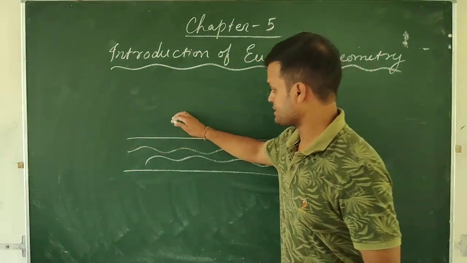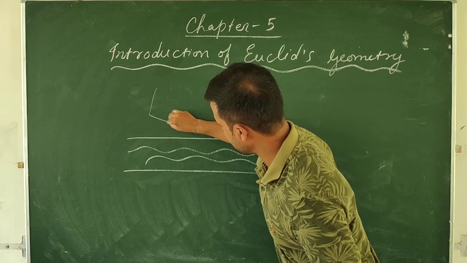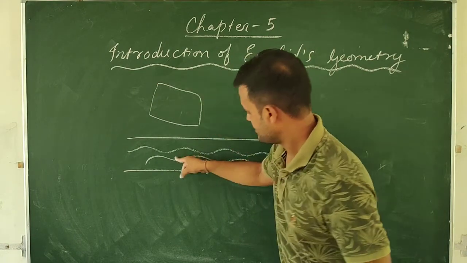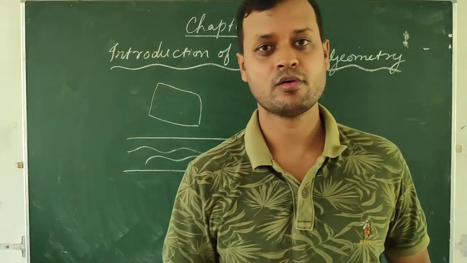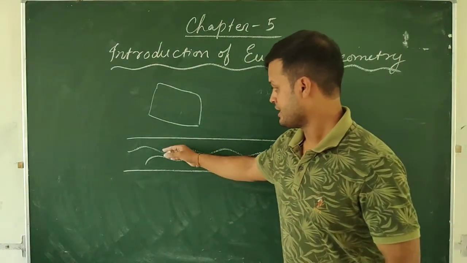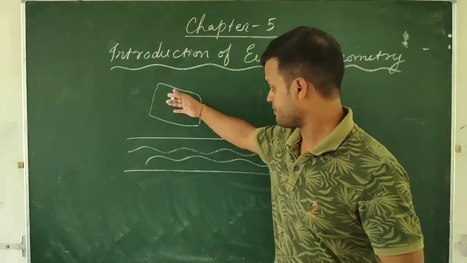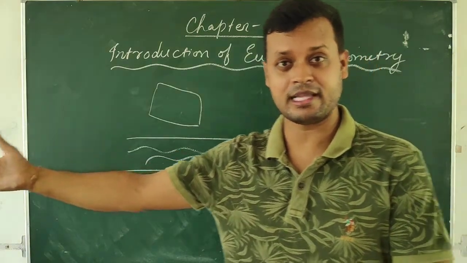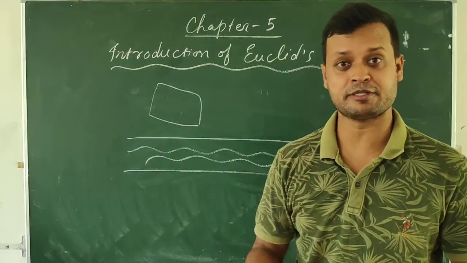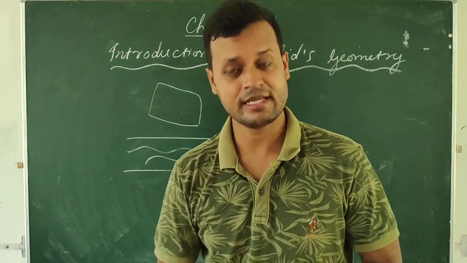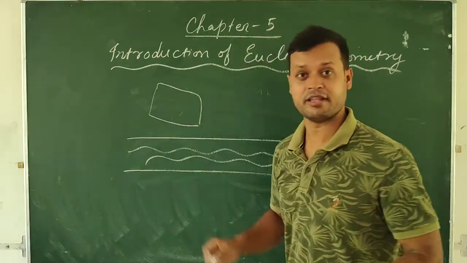Why do people cultivate the land near the bank of the river? Because whatever land is there near the river is absolutely very fertile, isn't it? This piece of land is very fertile.